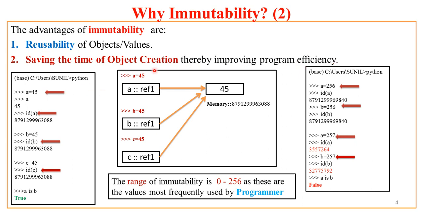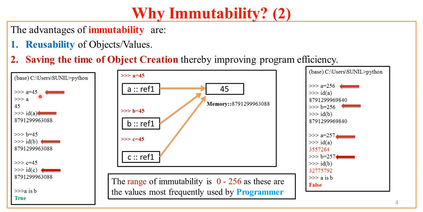What does it mean by saving time of object creation? Because some objects like int objects up to a certain range are already created by Python and those objects are reused. We'll see this more practically in the next slide, but let us now focus on reusability of the immutability concept.